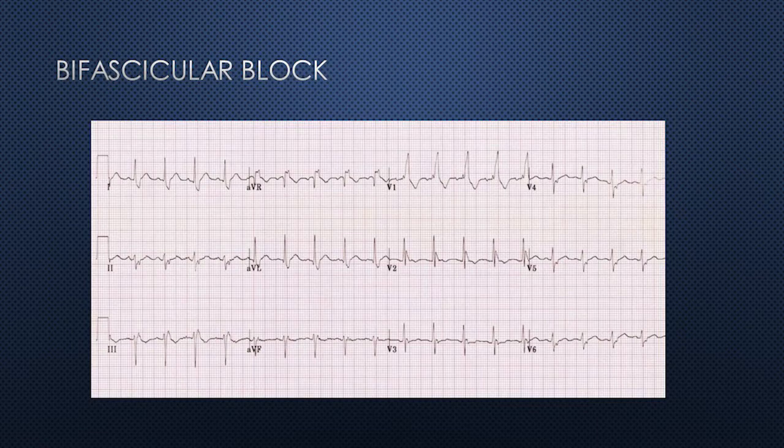Already the right bundle branch is blocked. Again, the ECG variation depends upon which fascicle is blocked. That means we are denoting left anterior fascicular block or left posterior fascicular block. We have to find out. This we can identify from the ECG.